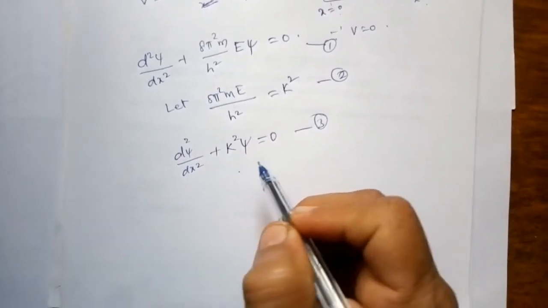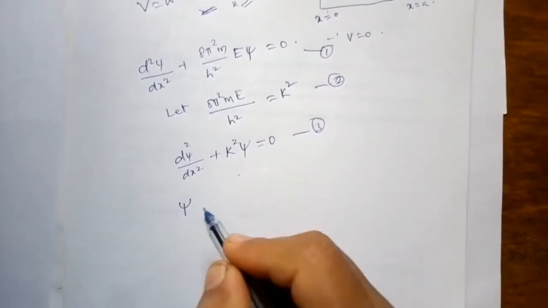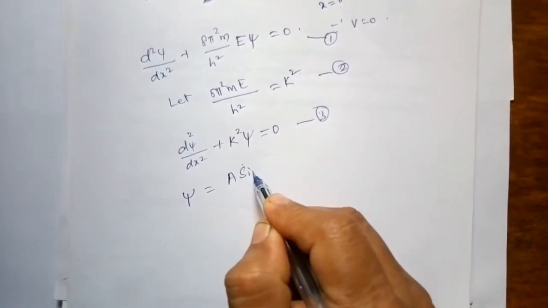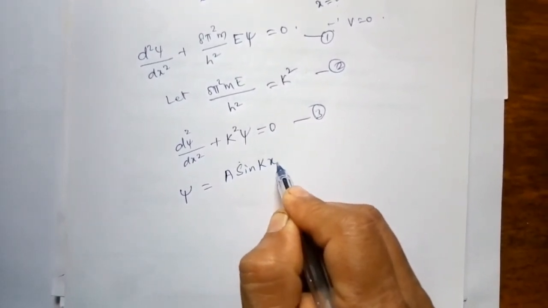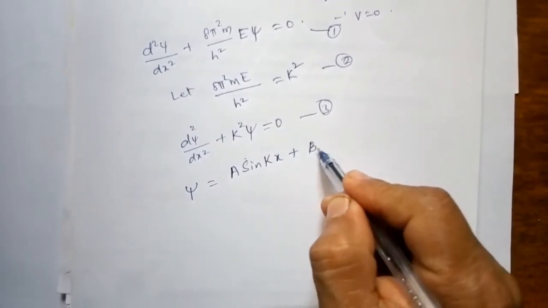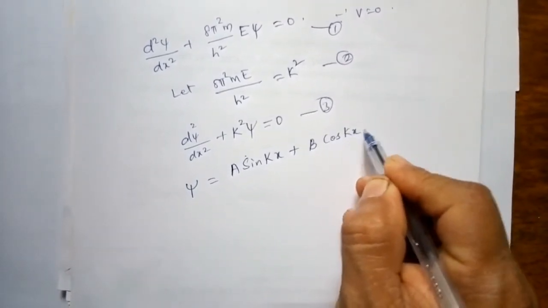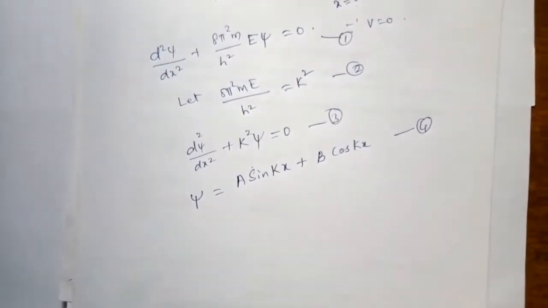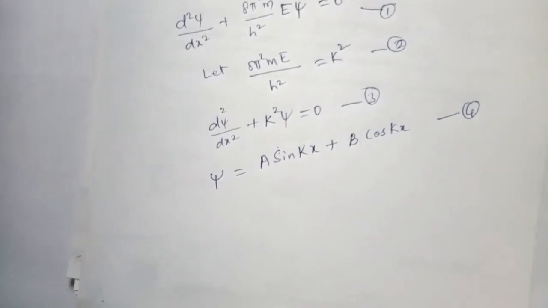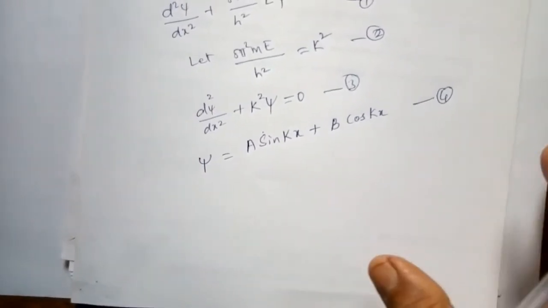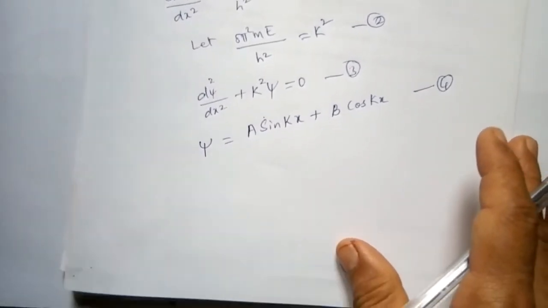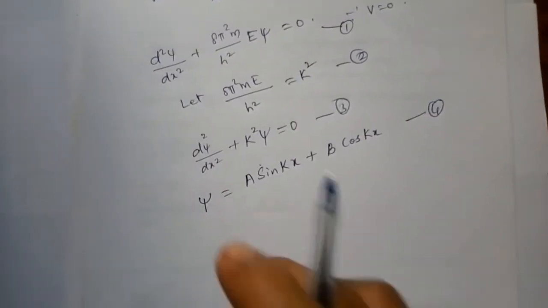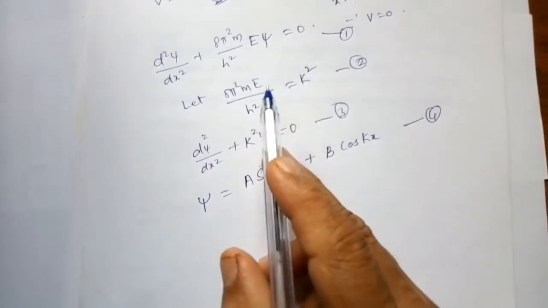The solution of this second order differential equation is written as ψ = A sin kx + B cos kx, where A and B are constants. To evaluate A and B, we have to apply the boundary conditions. Let us apply the boundary conditions to evaluate the constants.